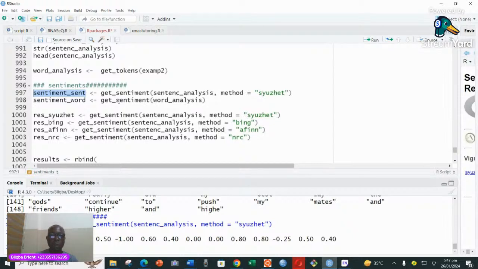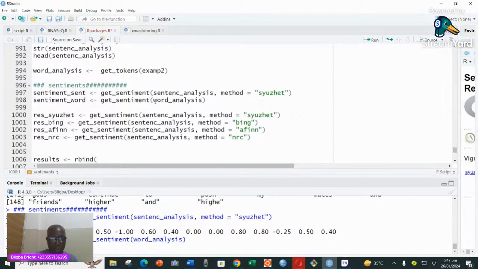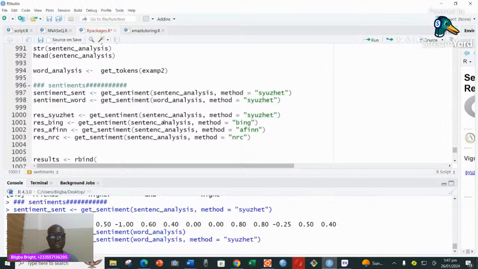What about if we wanted to do it in the case of the words? So we simply also run that one. Remember this, what we have here. I could just come here and add the method to it. And the method here, I'm using the same default, which is the Syuzhet. And so if I run that again, it's the same thing.